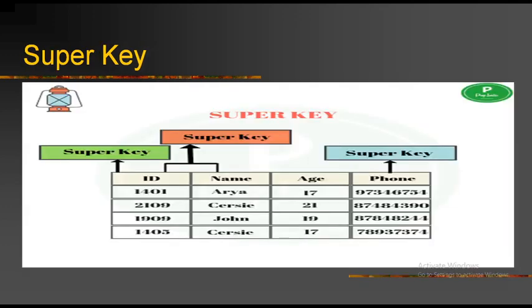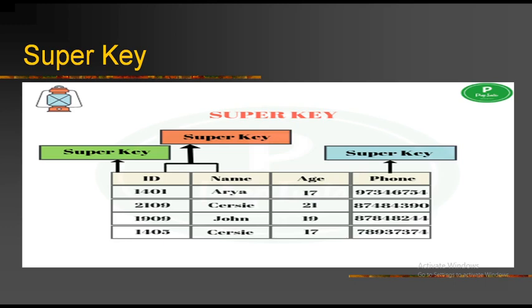Next one is super key. In terms of primary key, you are able to set any one field as a primary key for a table, but here you can set more than one field. You can set more than one field as a super key for a single table.